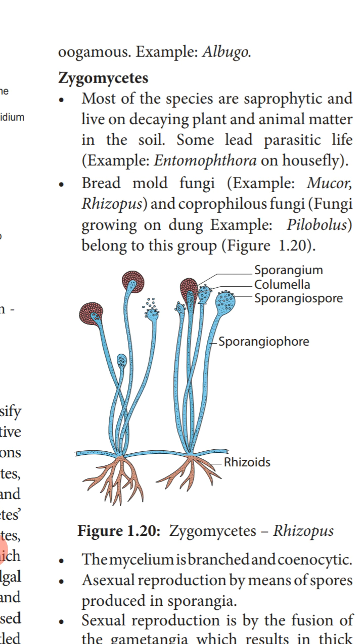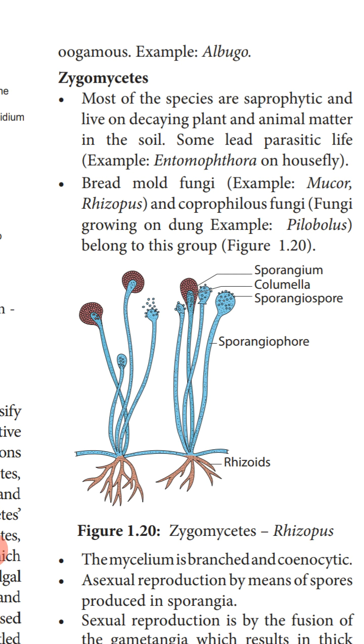Next class we are going to study is zygomycetes. Most of the species are saprophytic. Saprophytic means these organisms get their food from dead and decaying matter, and they live on decaying plant and animal matter in the soil. Some lead a parasitic life. Parasitic life means they get their nutrition from a living organism.